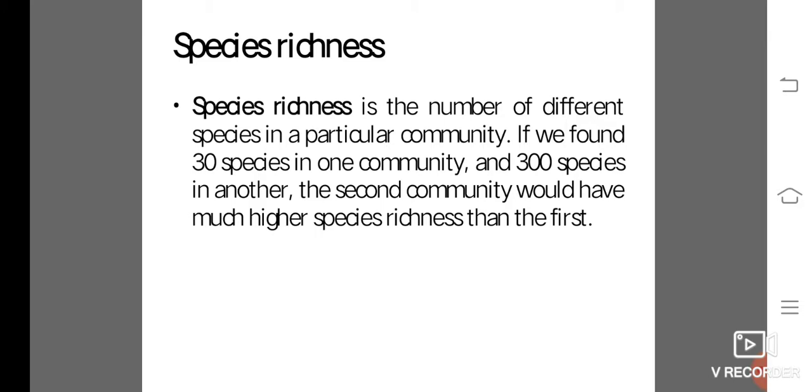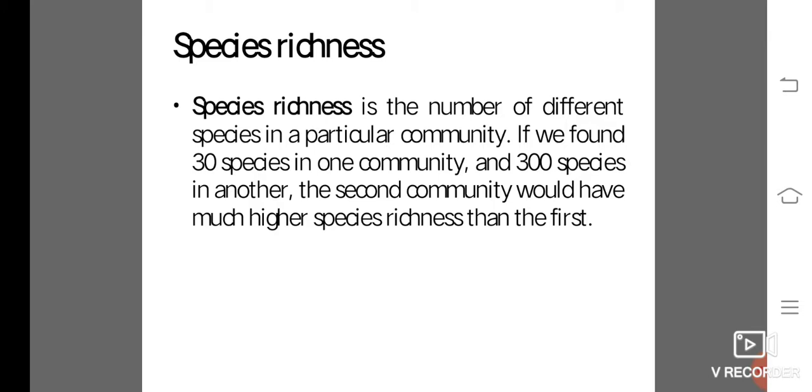Now we will see what is species richness. Species richness is the number of different species in a particular community. If we found 30 species in one community and 300 species in another community, the second community would have much higher species richness than the first.